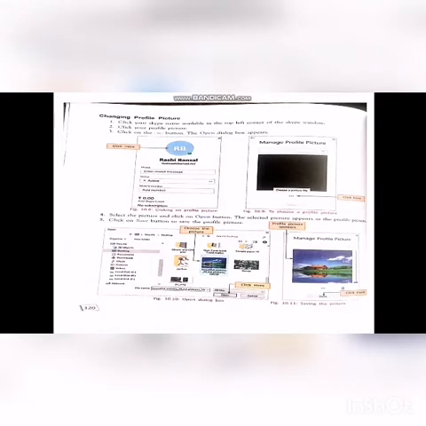And after that, changing the profile picture. You click the Skype name available in the top left corner of the Skype window and click your profile picture. Then you click the button symbol like this. An open dialog box appears. There you select the picture and click the open button. The selected picture appears on the profile picture. Then you click the save button to save the profile picture.